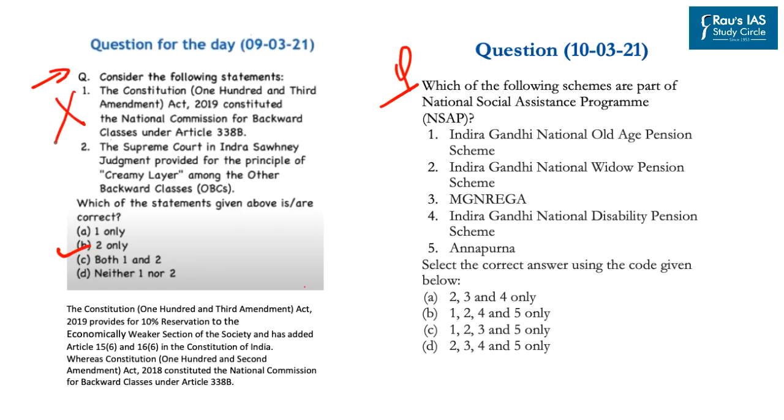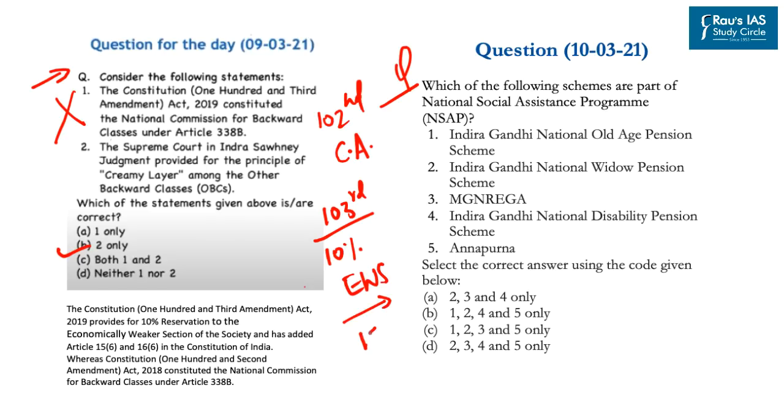No, this statement is incorrect, as the National Commission for Backward Classes was established under the Constitution 102nd Amendment Act, whereas the Constitution 103rd Amendment Act provided for 10% reservation to the economically weaker sections of society under Article 15 Clause 6 and Article 16 Clause 6. Second, the Supreme Court in the Indira Sawhney judgment provided for the principle of creamy layer among other backward classes. Yes, this is correct. So the correct answer becomes 2 only.